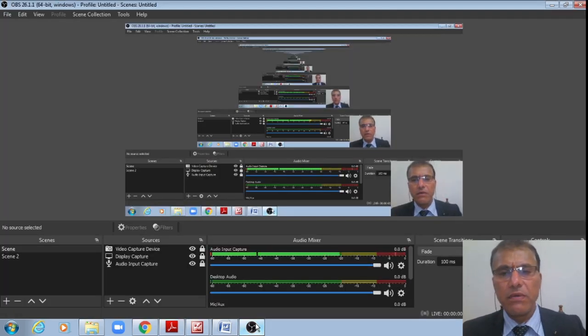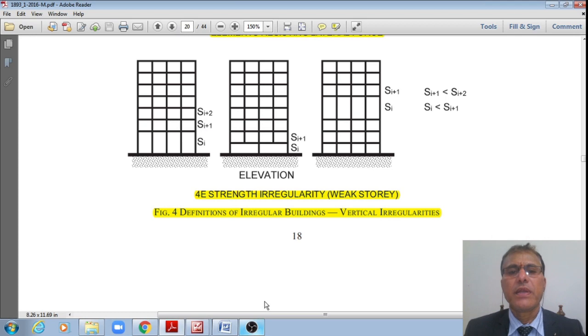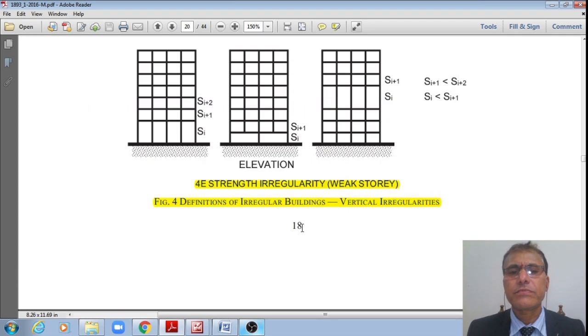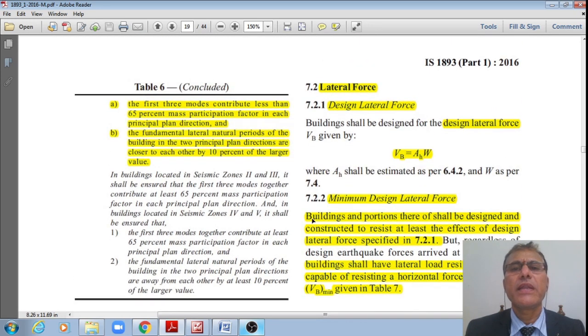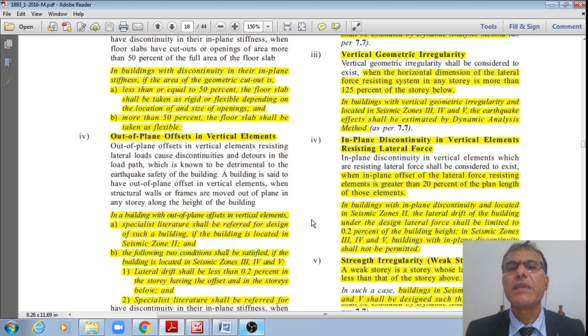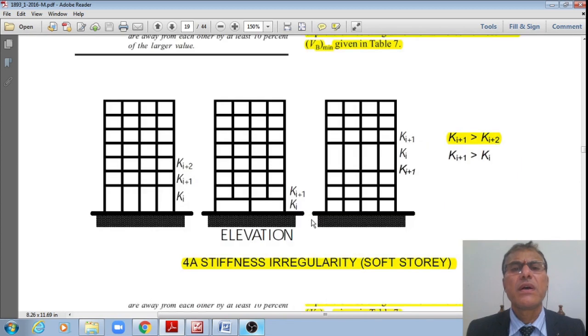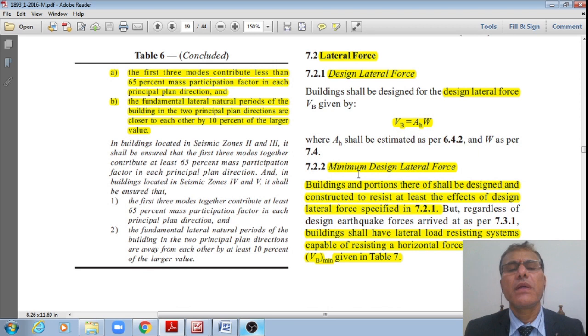Then also it is what is referred to as the strength irregularity. Now, coming to the next discussion, we have seen these irregularities. Let us revisit: we have seen this Figure 4 and all these definitions. Next one is lateral forces. After seeing these, let us go to the lateral forces.